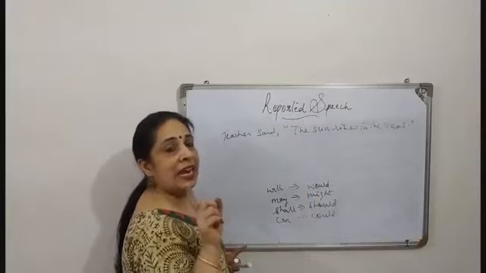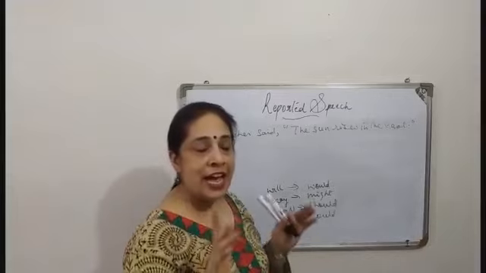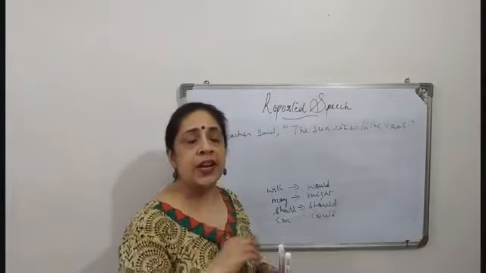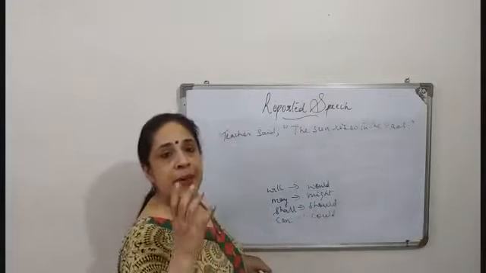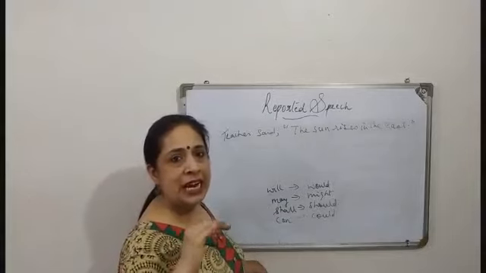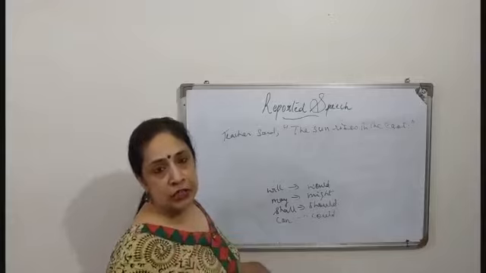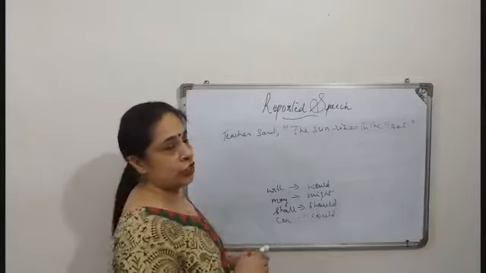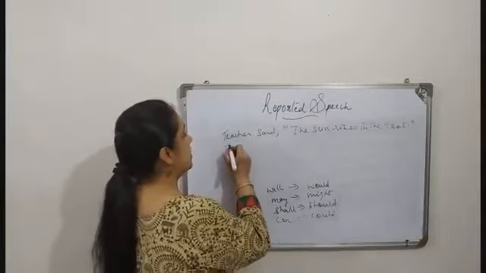But when it is a sentence which has a universal truth or a habitual fact, honesty is the best policy, we should brush our teeth twice a day, these are habitual facts and universal truths, then we do not change. Then how does the sentence go?